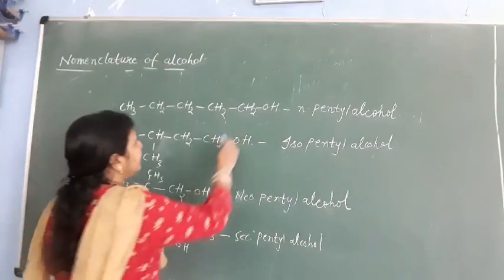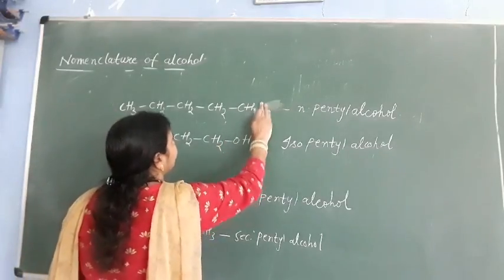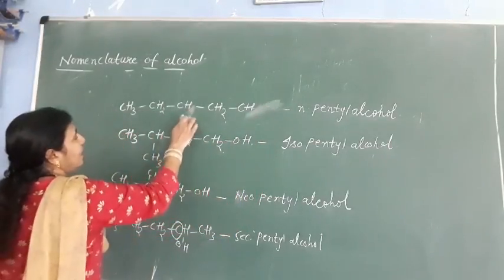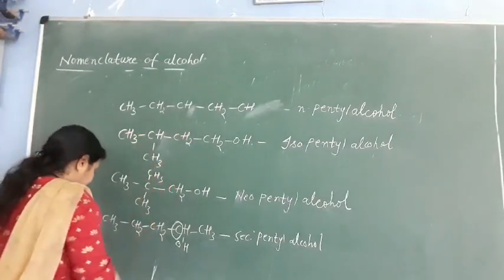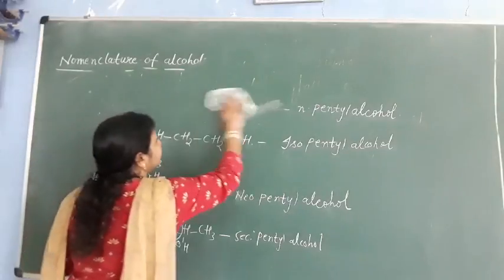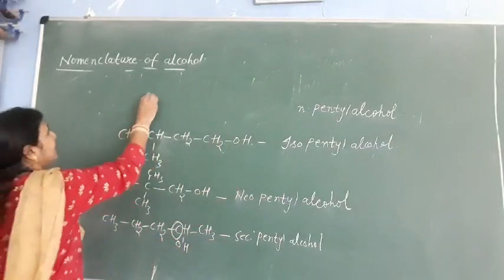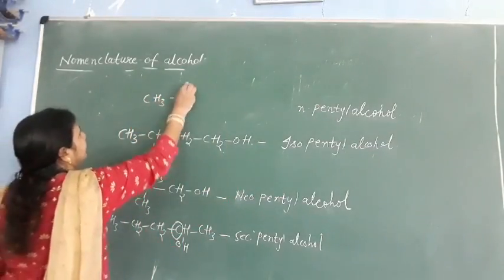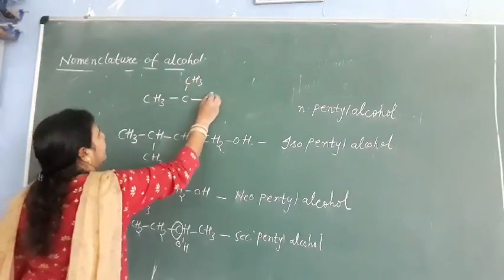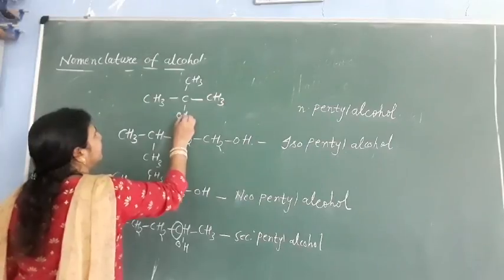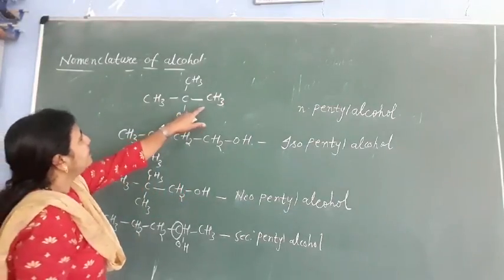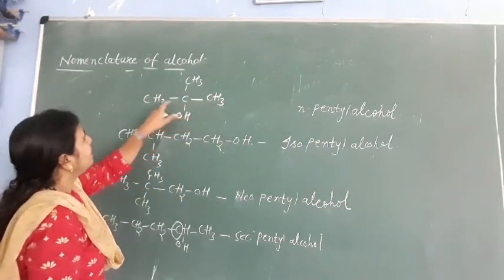Similarly, if I add this OH group on the third carbon instead, to make it tertiary, here we have CH3, and here also CH3, and we are adding it here. So this carbon is a tertiary carbon. 1, 2, 3, 4.